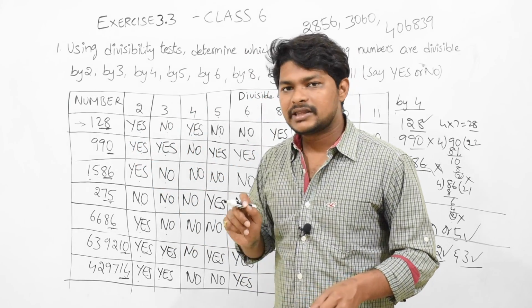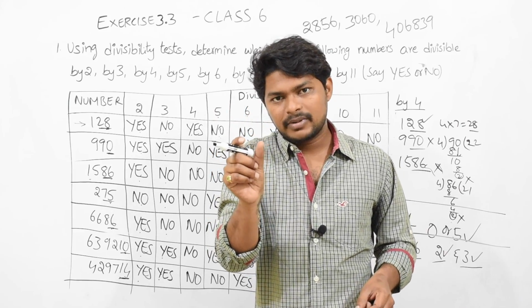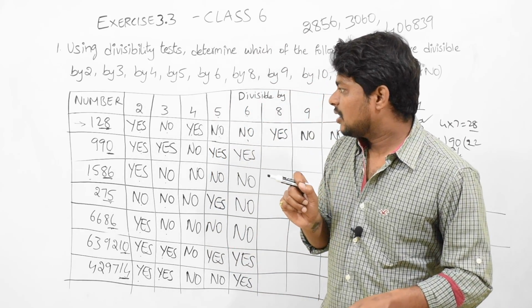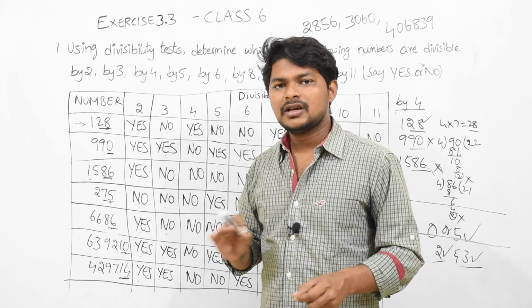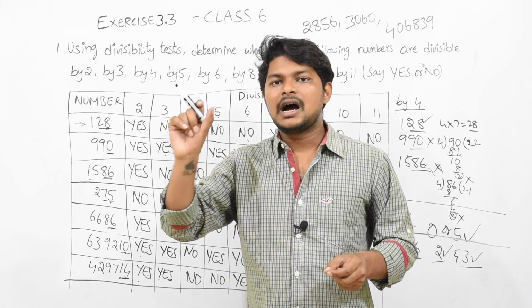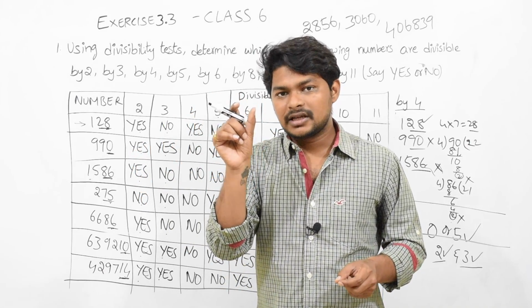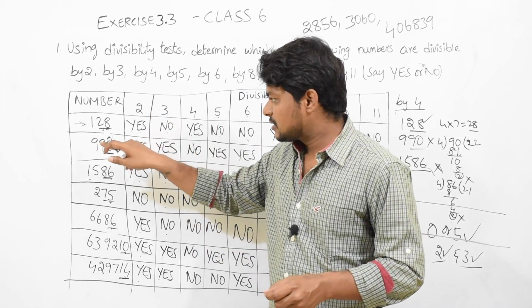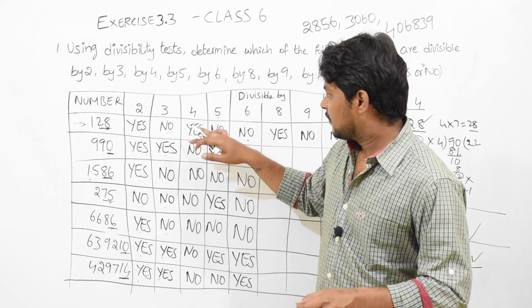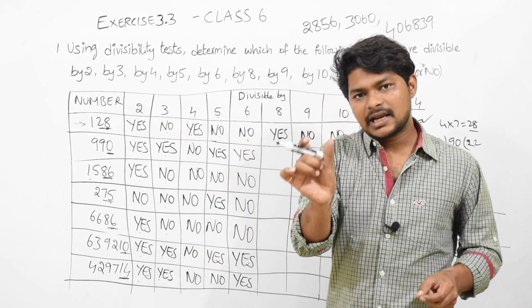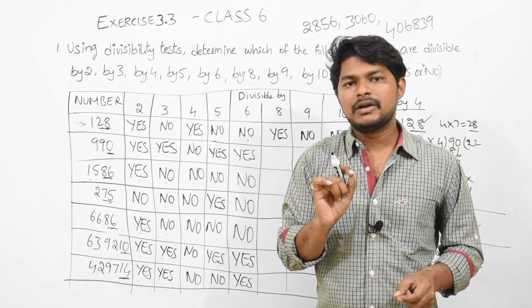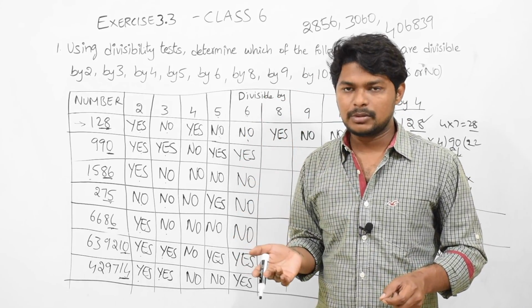Then for divisible by 3, we should add all the numbers and find the sum, and if that sum is divisible by 3, this whole number is divisible by 3. For divisible by 4, you should take the last two numbers, and if they are divisible by 4, the complete number will be divisible by 4.